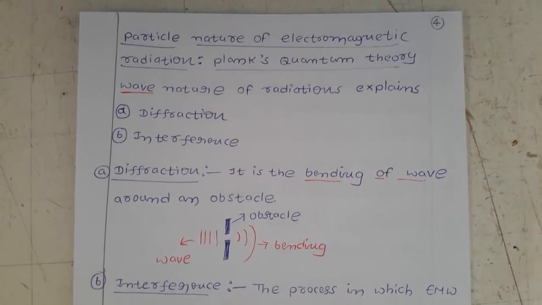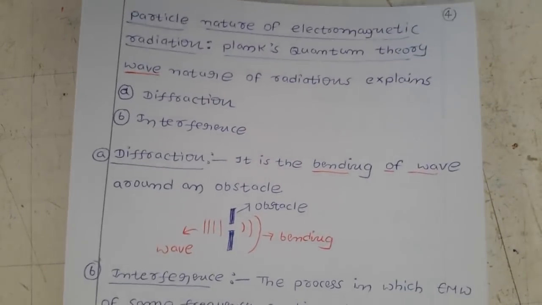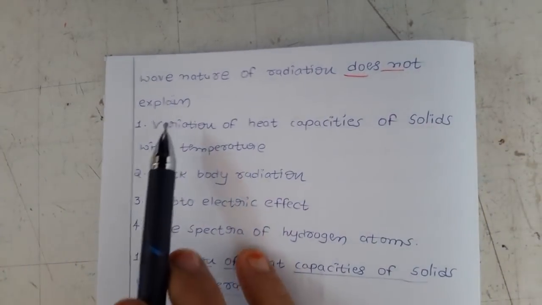If it has only wave nature, what is the problem? We have some other phenomena which the wave nature of radiation does not explain.